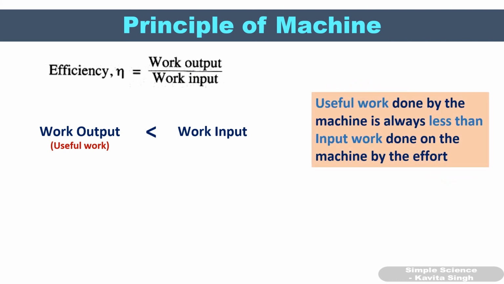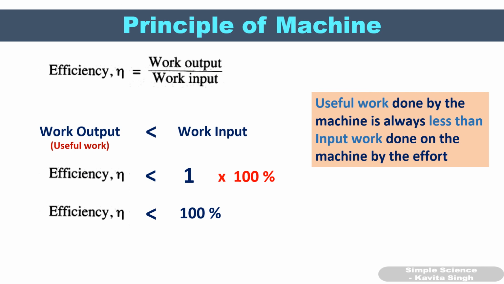That means the efficiency of the machine will always be less than 1. Do you understand why it will be less than 1? Because work output is always less than work input. If you want to take it in percentage, then you have to multiply by 100%. That means efficiency of the machine is always less than 100%.